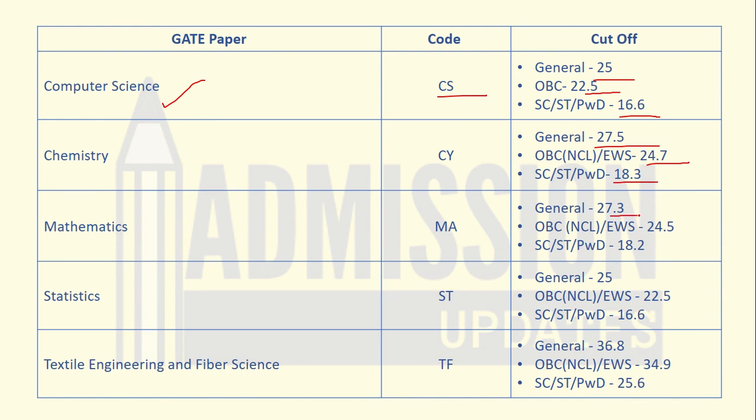Next is mathematics. The general cutoff is 27.3. Cutoff for OBC, NCL, EWS is 24.5, and SC/ST/PWD category cutoff is 18.2. Next is statistics. The general category cutoff is 25. OBC, NCL, EWS cutoff is 22.5. Then SC/ST/PWD cutoff is 16.6. Next is textile engineering and fiber science. The general category cutoff is 36.8. The cutoff for OBC, NCL, EWS is 34.9, and the cutoff for SC/ST/PWD is 25.6.